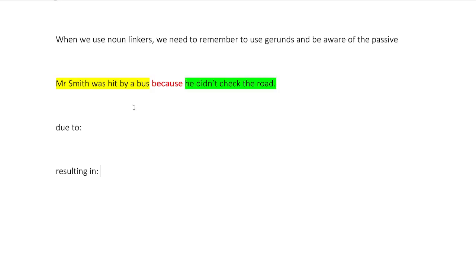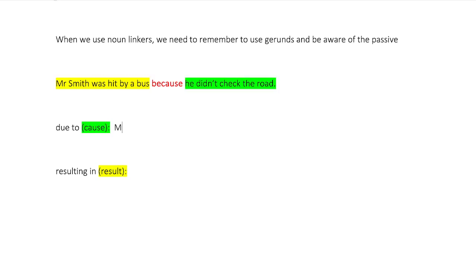Due to focuses on cause, doesn't it? And resulting in focuses on result. So we'll put result in yellow and cause in green. All right, so that's what we want to do. I'll do the first one for us because it's easy.